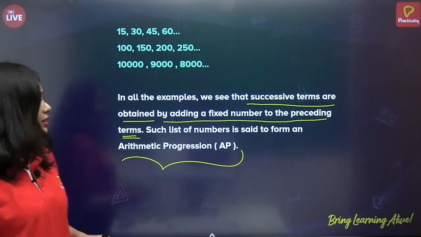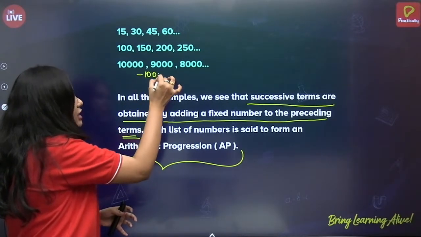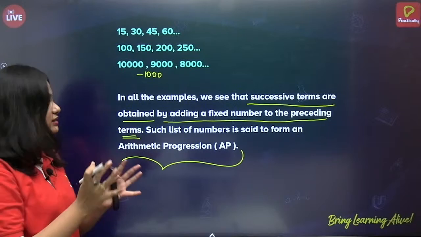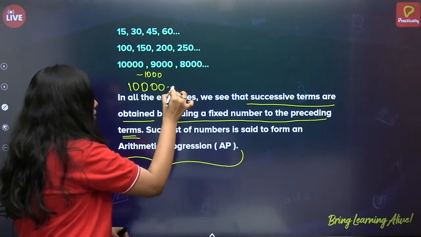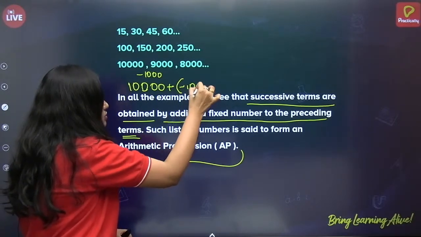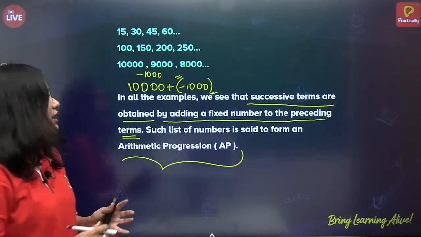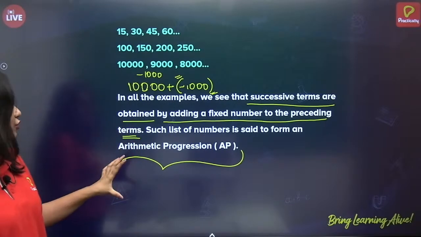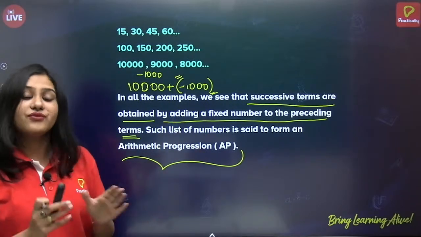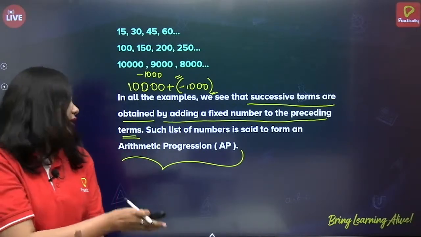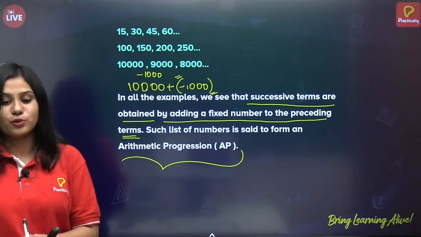Alright. Now you might be wondering, ma'am, you told us it's adding, but here we are subtracting. Okay, no, it is subtracting, but then can I write it as 10,000 plus of minus 1,000? So you are adding minus 1,000 here, okay? Now again, let us go through the definition of it. When the successive terms are obtained by adding a fixed number to the preceding term, then that list of numbers is said to be in arithmetic progression.